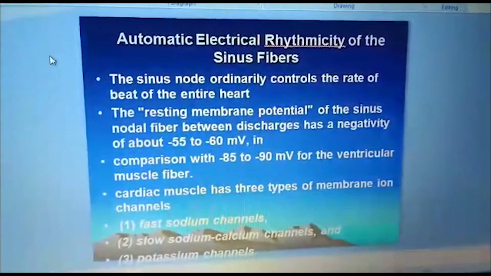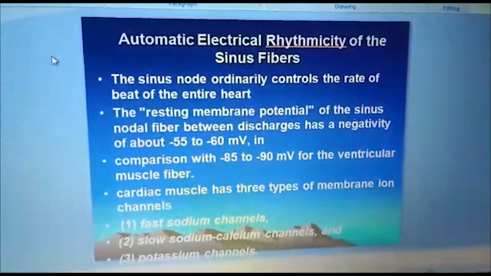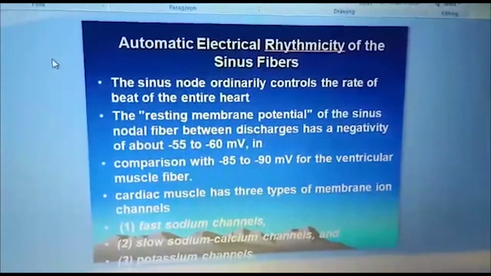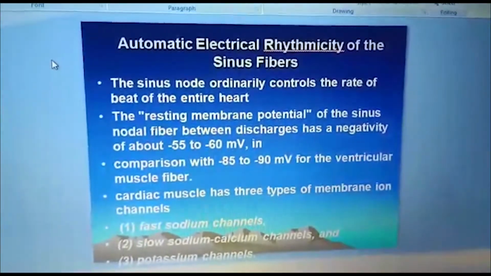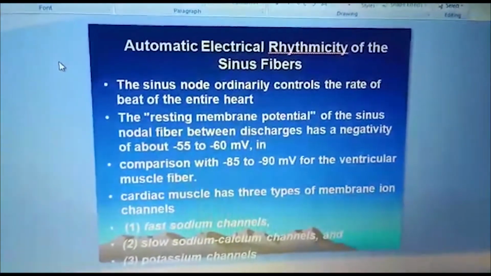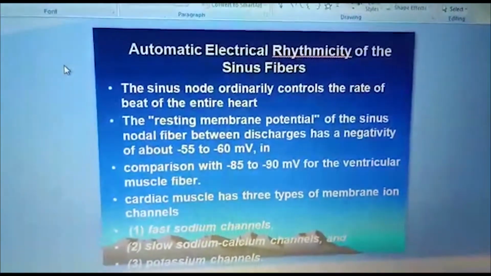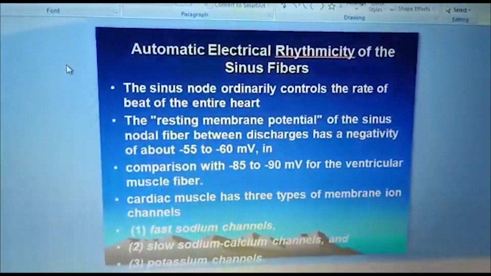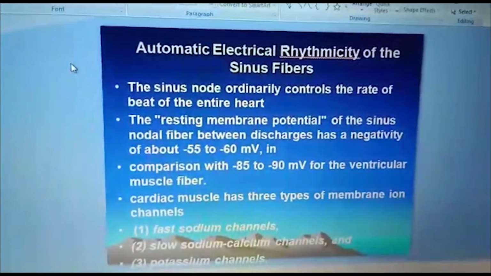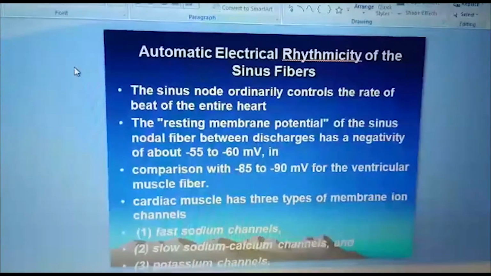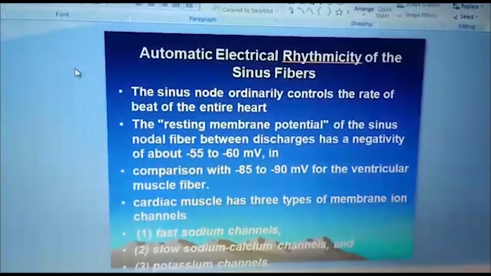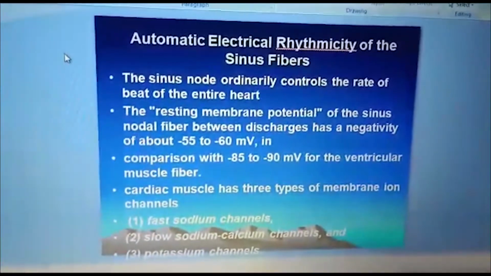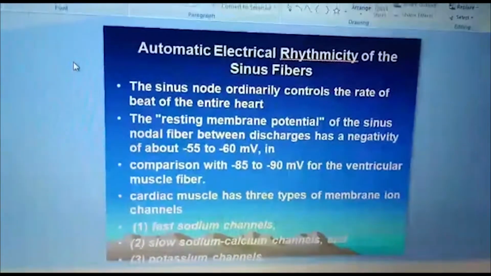The resting membrane potential of sinus node fiber between discharges has a negativity of about -55 to -60 millivolts in comparison with -85 to -90 millivolts for the ventricular muscle fiber. So this low value of resting membrane potential is responsible for the rhythmical excitation of SA node fibers. Now, what are the different ion channels in the membranes of this SA node which are responsible for this electrical rhythmicity? They are fast sodium channels, slow sodium calcium channels, and potassium channels.